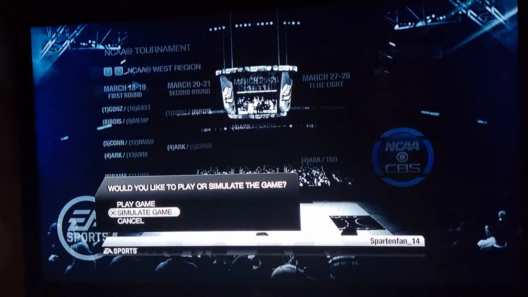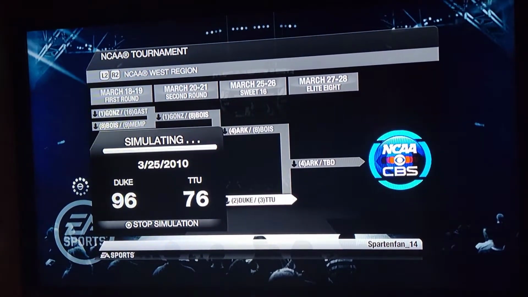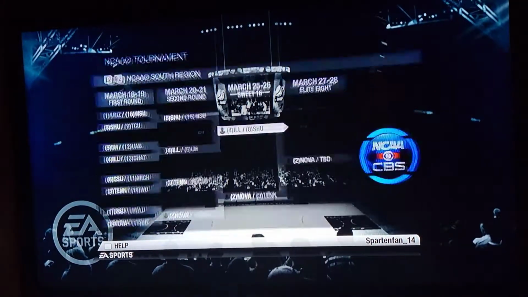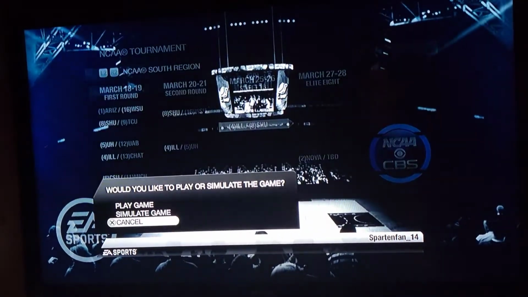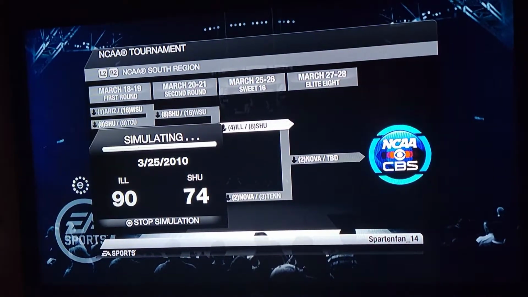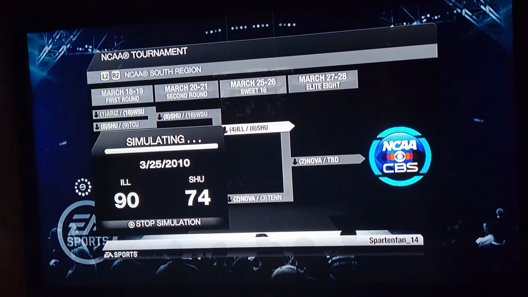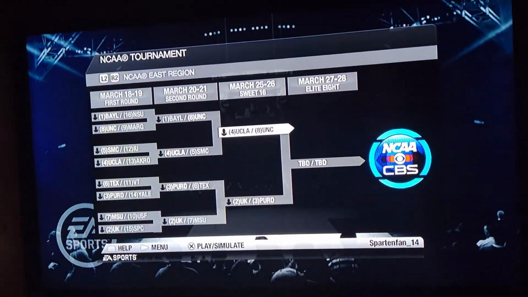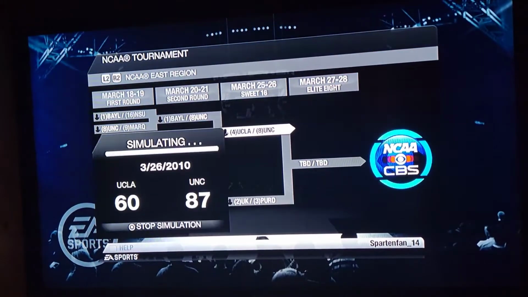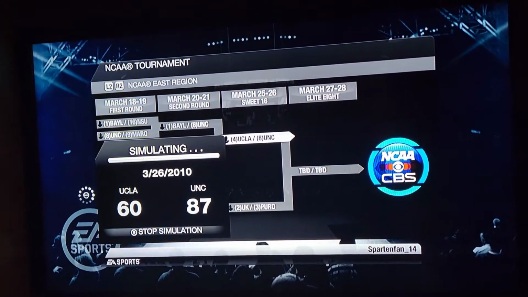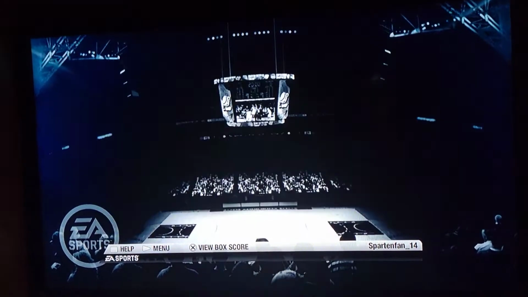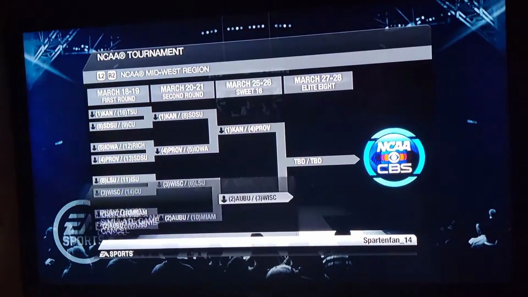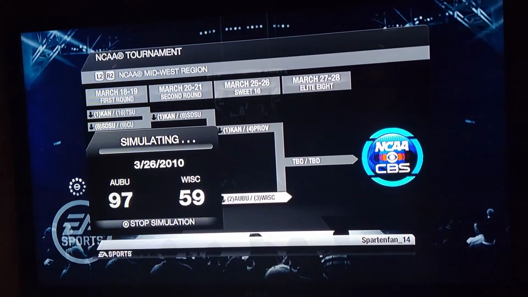Duke versus Texas Tech. And Duke will be facing Arkansas. Here we go. Illinois versus Seton Hall. And Illinois is going to the Elite Eight to face Villanova. UCLA versus North Carolina. North Carolina pulling out everything. They are going to the Elite Eight. Auburn versus Wisconsin. And Auburn wins.